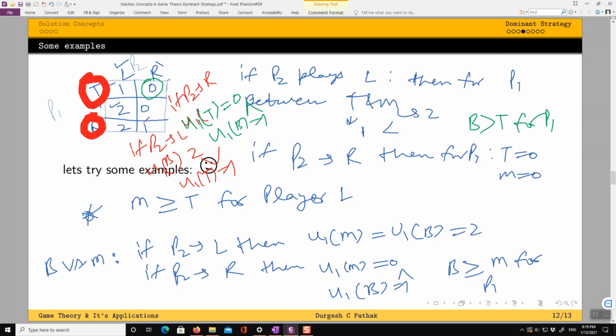So you should make one point: if one action is weakly dominating another action, it doesn't mean that it is strictly dominating every other action. It is possible that some other action can actually strictly dominate this also. Let me show you that using a different example.